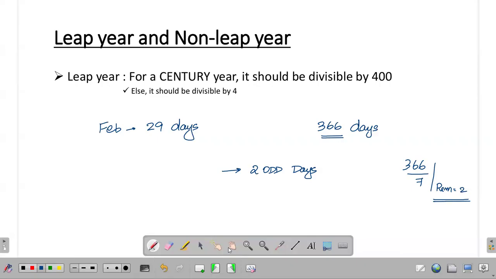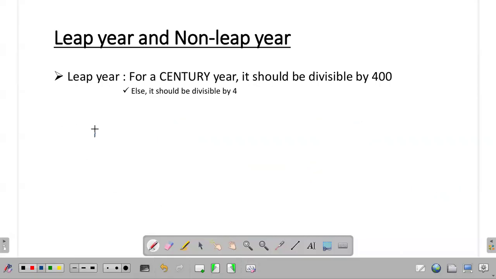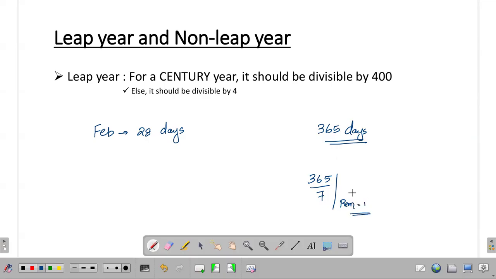Similarly, when I am considering a non-leap year, February will have only 28 days. And also the total number of days under consideration will be 365 days for a non-leap year. And a non-leap year is associated with one odd day. When I divide 365 by 7, I will get the remainder here as 1. So I will say that a non-leap year is associated with one odd day.